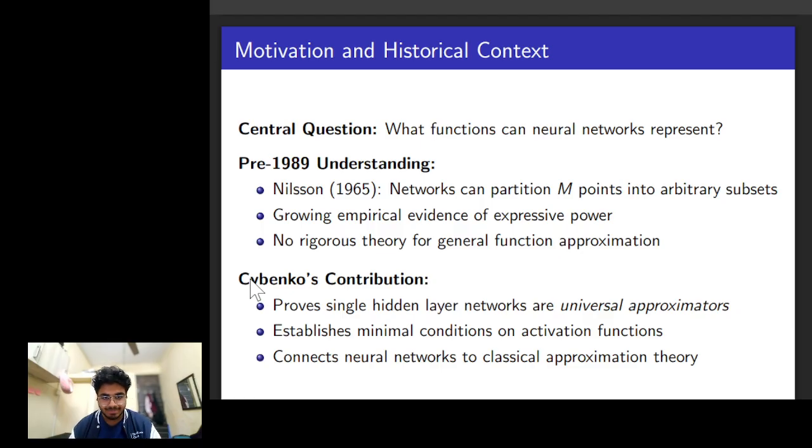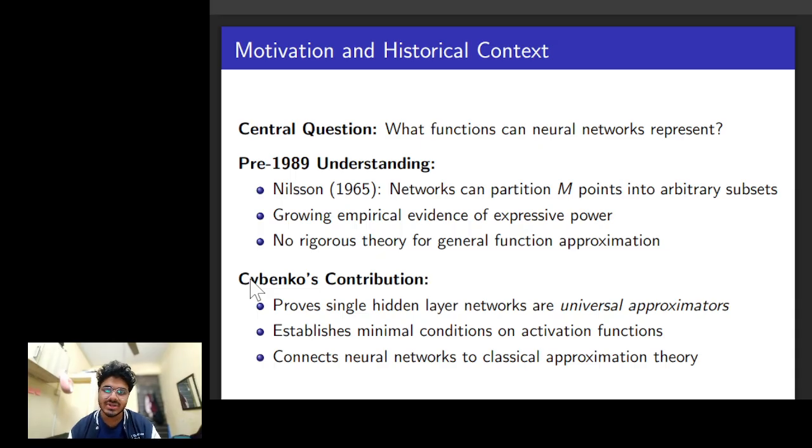But there was no rigorous general theory for the same results. There were empirical results, and they were coming close with, I think, the MNIST data set in Geoffrey Hinton's group, their efforts in the 1980s. But there was no rigorous proof of some general function approximation.